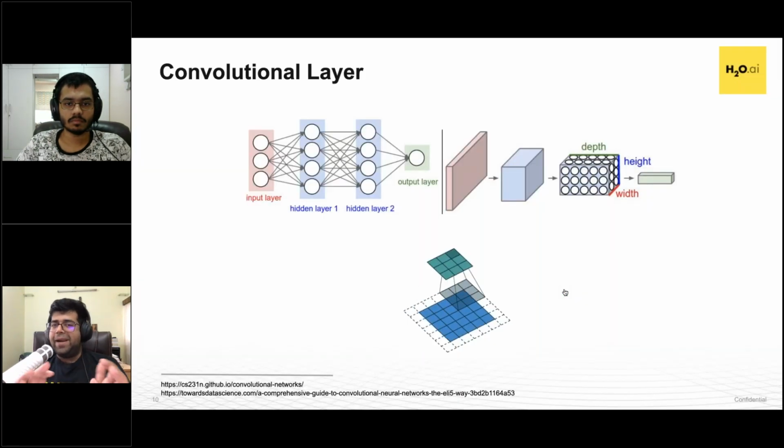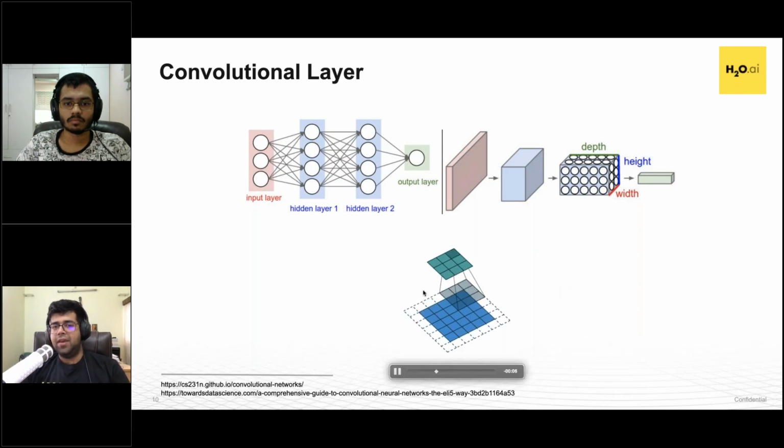A quick primer on what CNNs are, because this is relevant for understanding how transfer learning works. The first image is a very simplified representation of a deep neural network. It has a few hidden layers and an input and output layer. Inside all of these layers, a few interesting things happen for CNNs. It's passing these filters over individual layers, over inputs, and the feature maps that are generated.